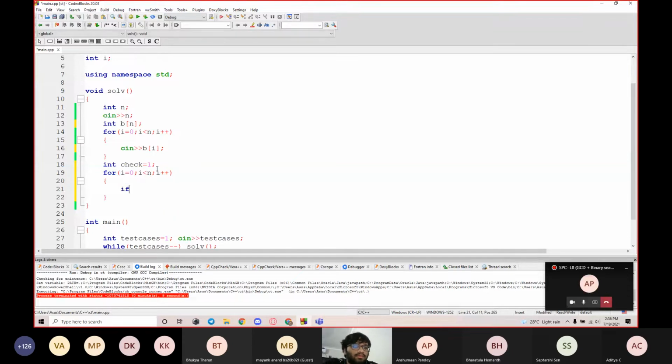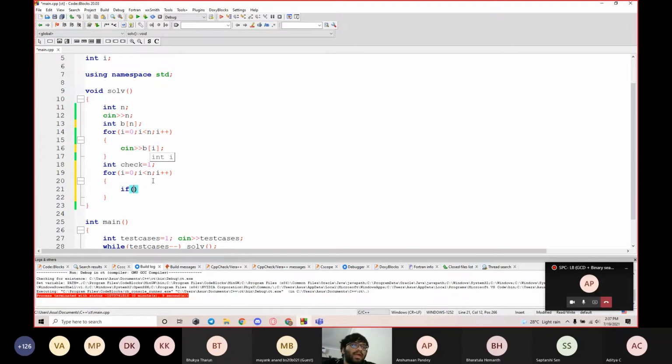Now I have to take i plus 1 for each one, because I started with i equal to 0 and I'm checking B of i, meaning B of i actually stores the value in the i plus 1 element, sorry, the i minus 1 place.